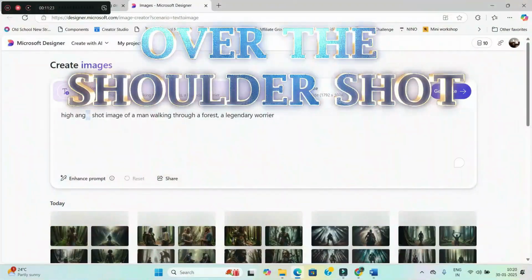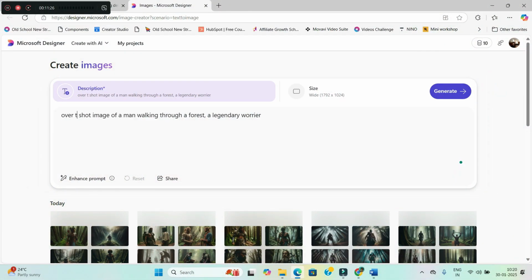Over the shoulder shot. So I will write over the shoulder shot of a short image of a man. The remaining part I will keep the same, walking through the forest, to make you understand. Okay, ideally over the shoulder shots come when you want to show the person is standing on top of a mountain.